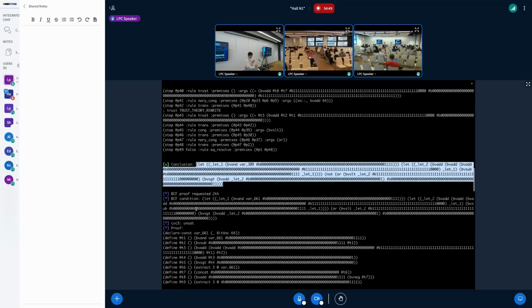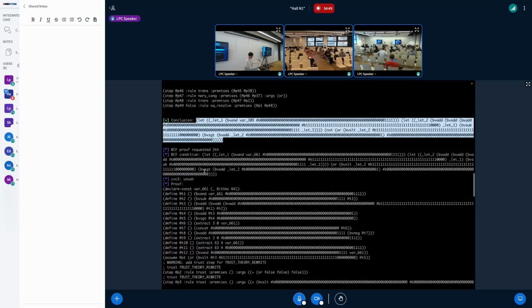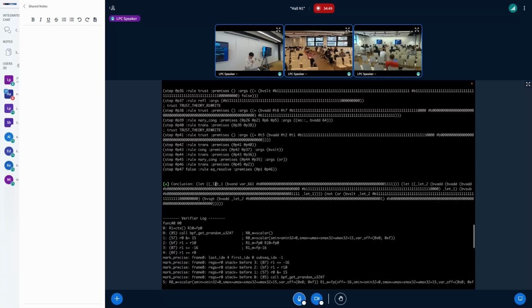And I also added a little bit of change to the program. We have another execution path which also contains an unsafe access. The verifier believes it is unsafe, and it's requested a second time. So again, we have a condition, we have our proof, and we give it to kernel, and kernel accepted it.